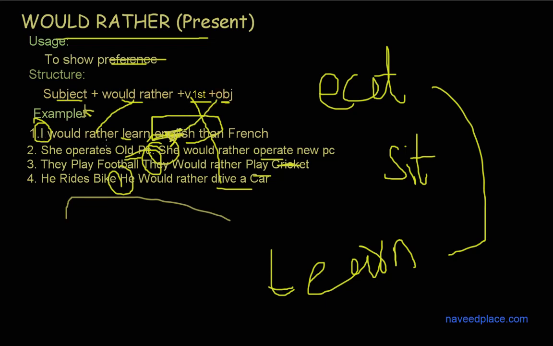So if I say I would rather learn, you say, learn what? I would rather learn computer. I would rather learn electronics. I would rather learn homeopathic. I would rather learn, means what? Definitely, so object is very important.